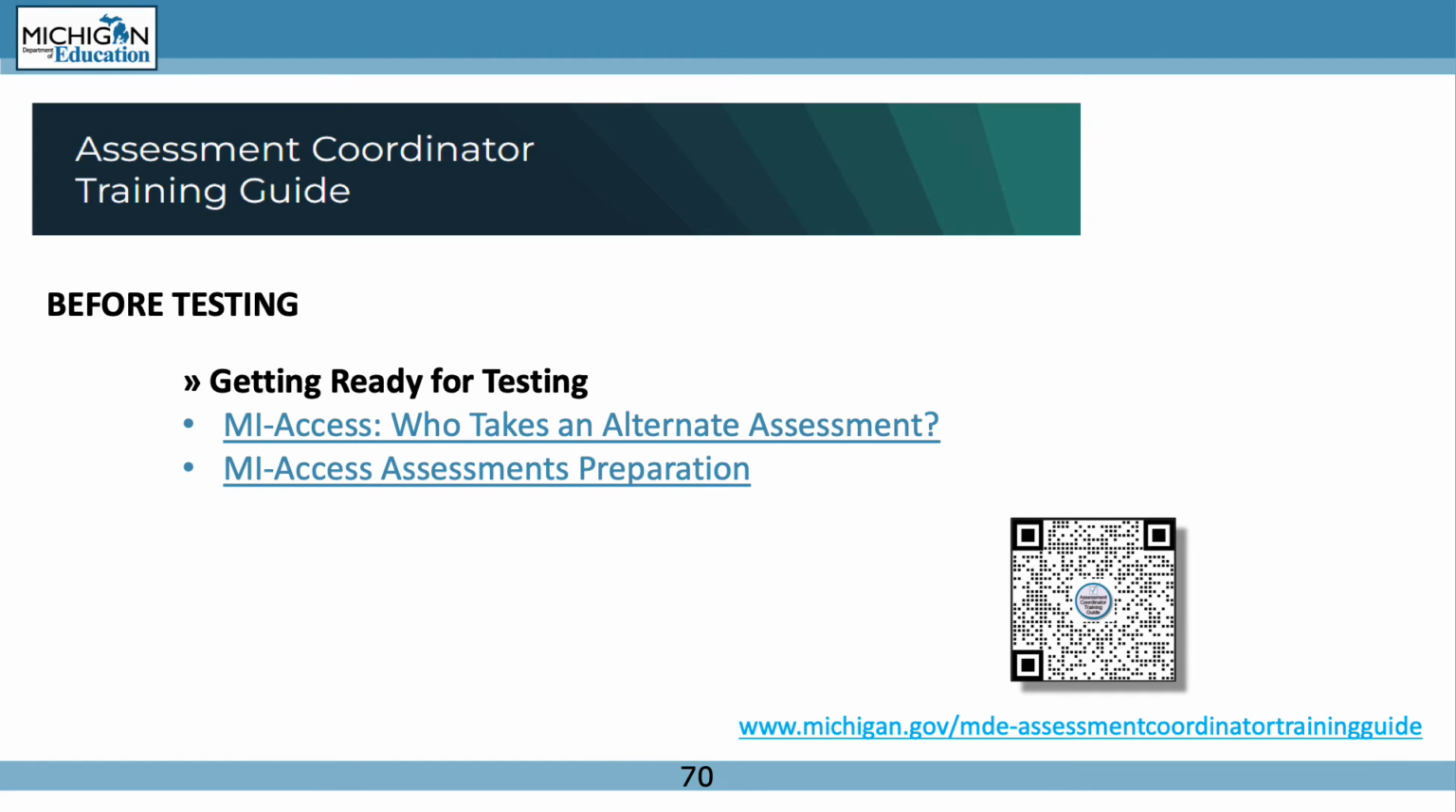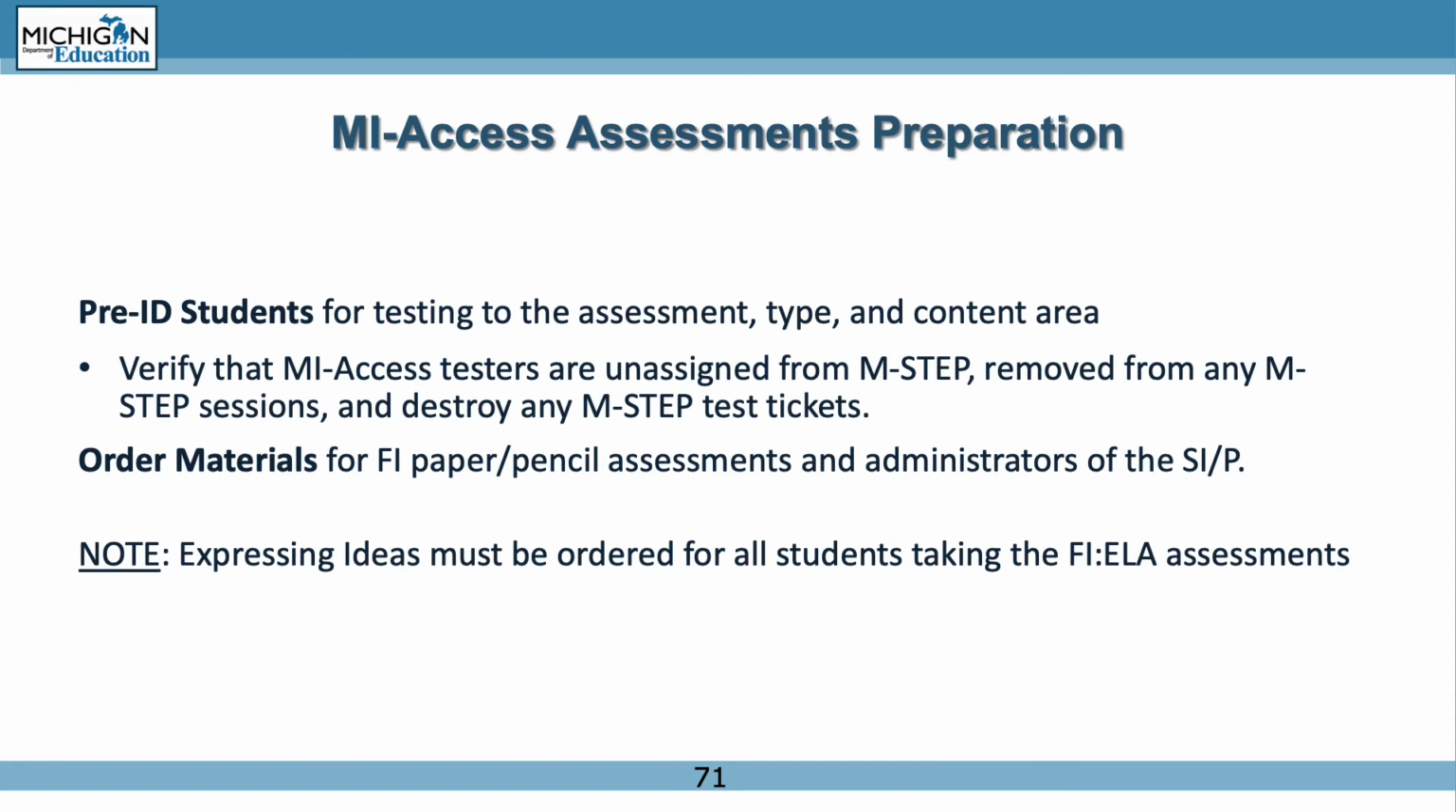There are 2 chapters covering who takes My Access and how to prepare for testing. Students need to be pre-identified for testing and must be identified based on assessment being taken, online or paper pencil, and content areas. Note, verify that My Access testers are unassigned from M-STEP and removed from any M-STEP sessions along with destroying any test tickets.